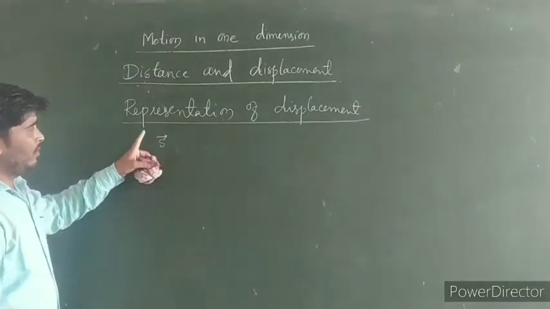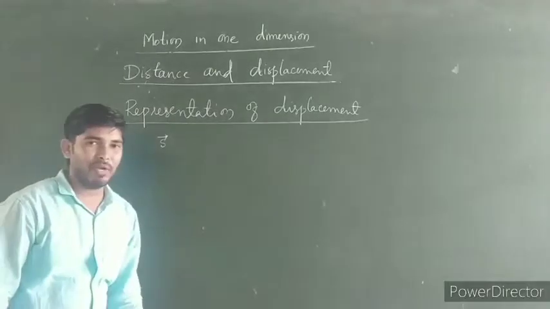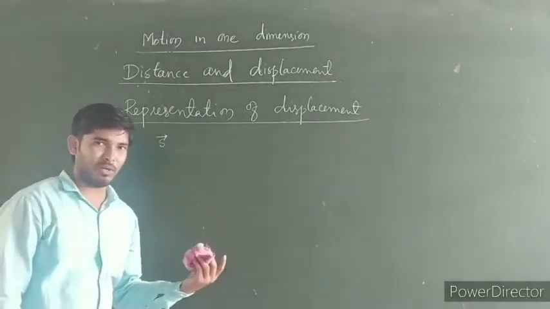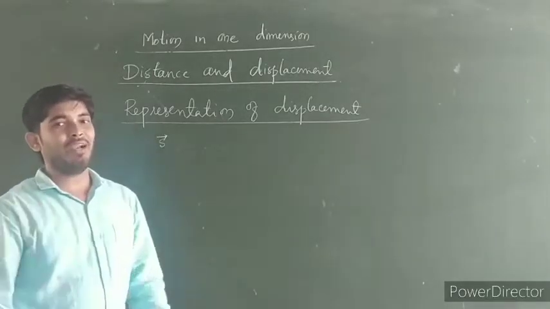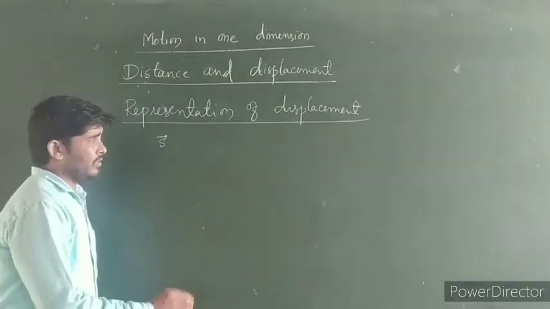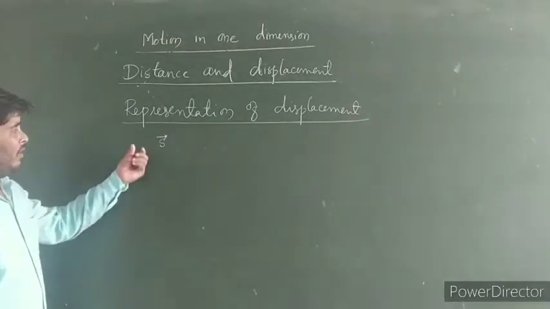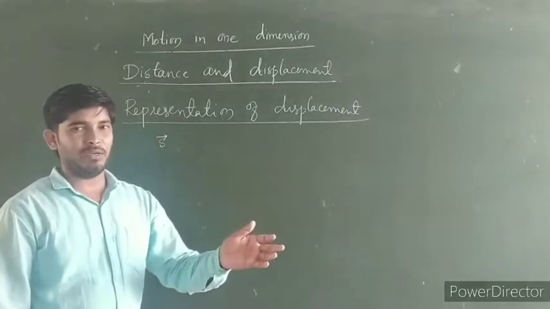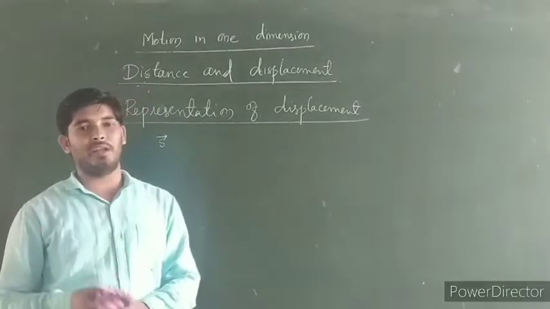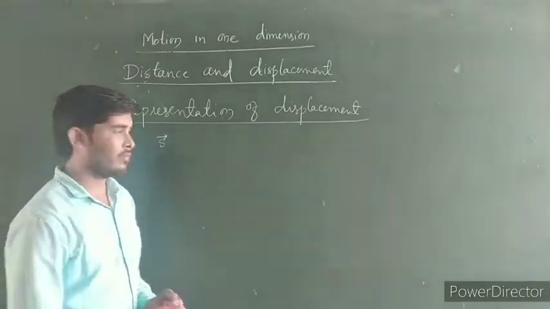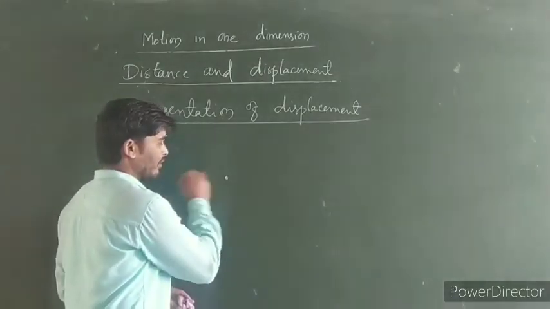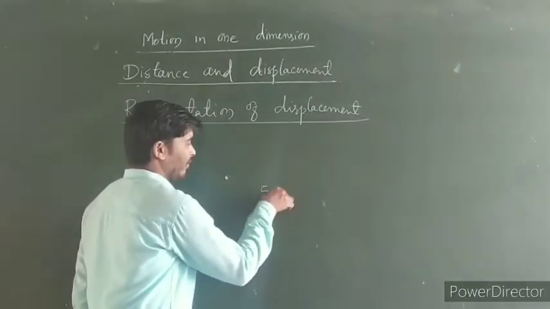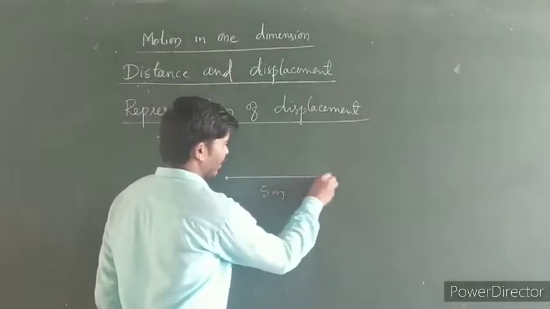And here, remember, displacement is a vector quantity, and it means that the displacement is covered by the body in one particular direction. So just assume a body displaces 5 meters. This is the initial position of the body and it displaces 5 meters in the east direction.